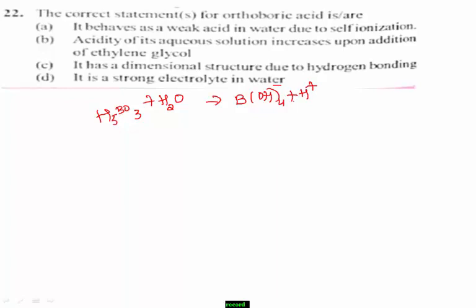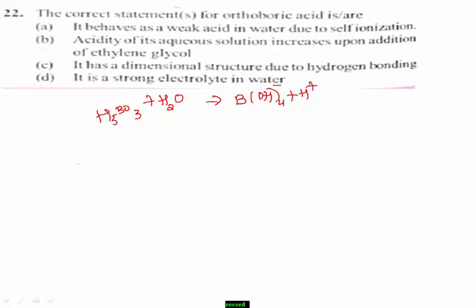Students, addition of cis diols, for example ethylene glycol, to an aqueous solution of orthoboric acid leads to complex formation. Thus, the acidity of the aqueous solution of orthoboric acid increases.